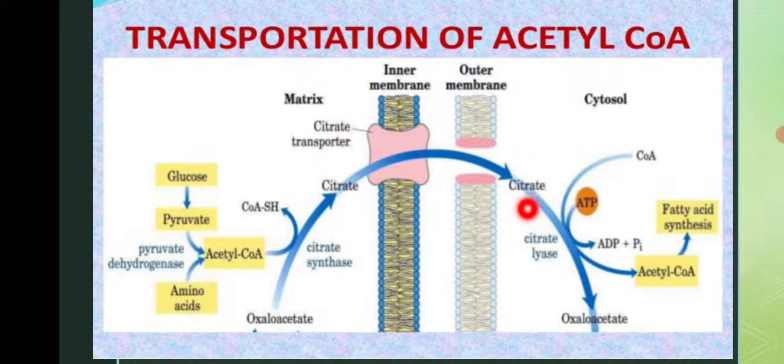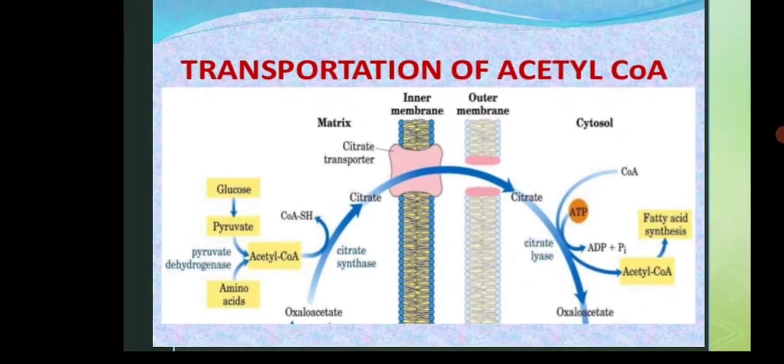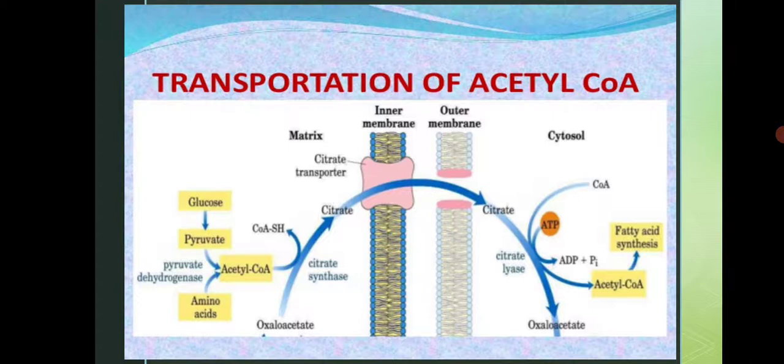Then citrate is broken down into two components, first acetyl CoA and second oxaloacetate. Acetyl CoA is further used in the synthesis of fatty acid, and oxaloacetate is converted into malate. Malate is converted into pyruvate. Pyruvate is converted back into oxaloacetate, and then it enters into the mitochondria. So that was our first step for the synthesis of fatty acid.